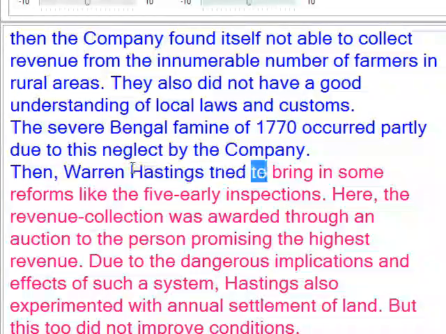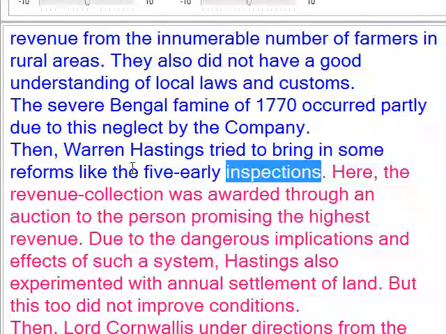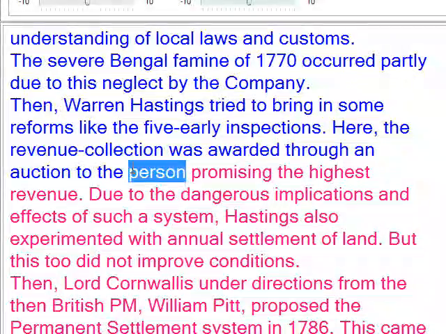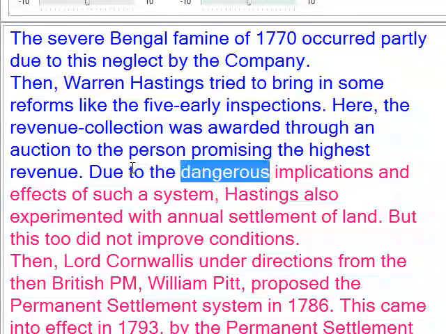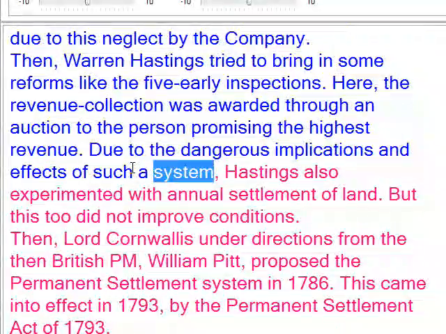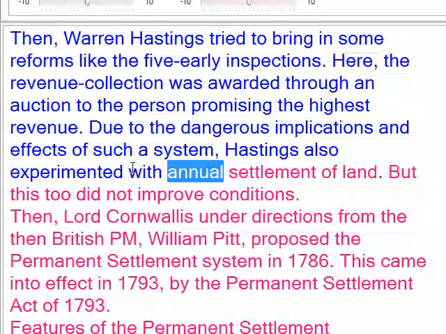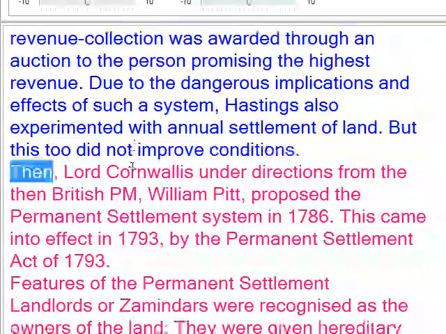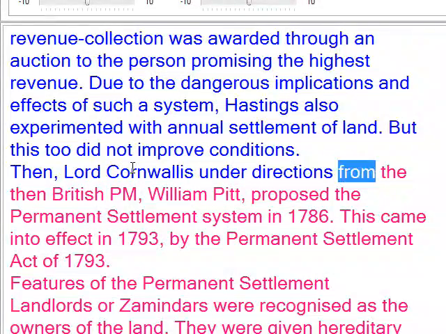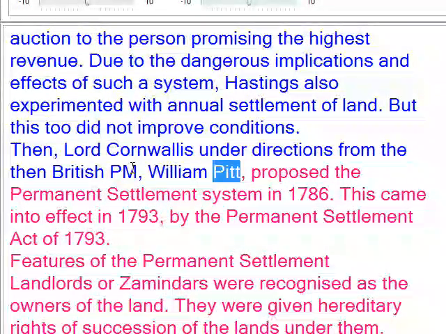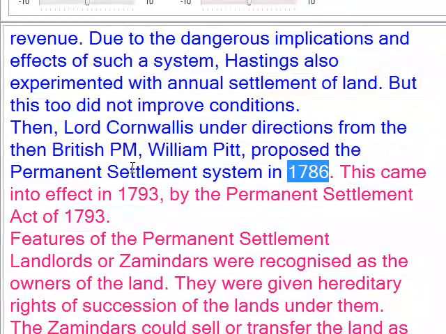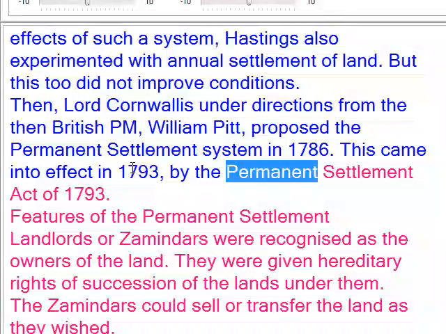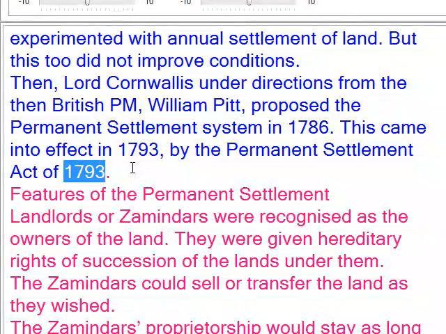Then, Warren Hastings tried to bring in some reforms like the five-year settlement. Here, the revenue collection was awarded through an auction to the person promising the highest revenue. Due to the dangerous implications and effects of such a system, Hastings also experimented with annual settlement of land. But this too did not improve conditions. Then, Lord Cornwallis, under directions from the then British PM William Pitt, proposed a permanent settlement system in 1786. This came into effect in 1793 by the Permanent Settlement Act of 1793.